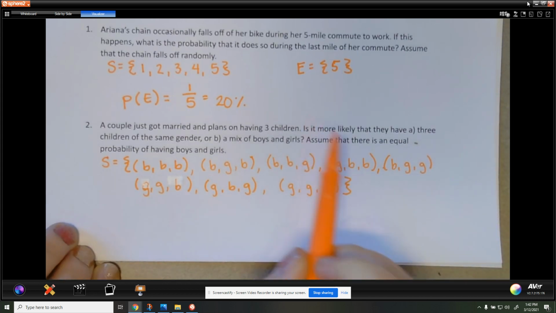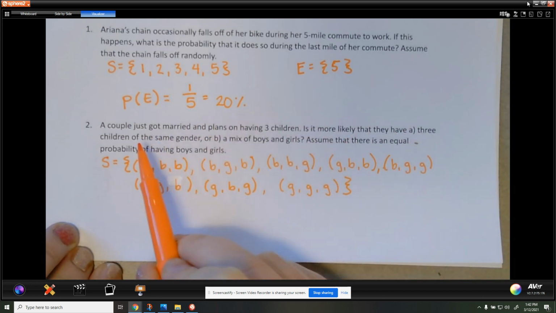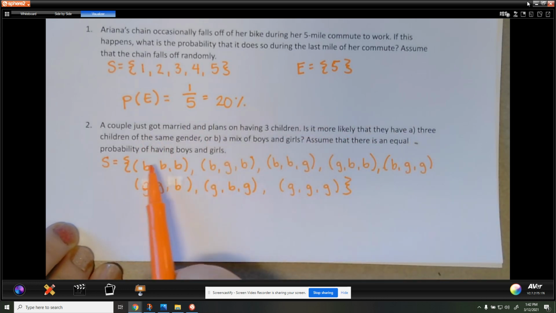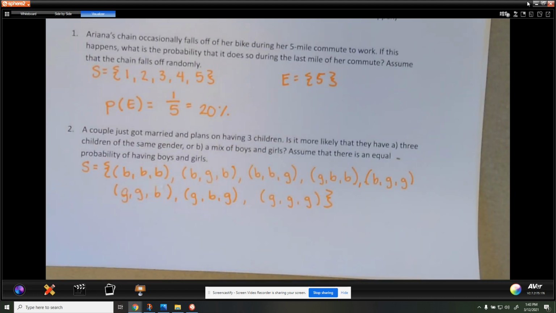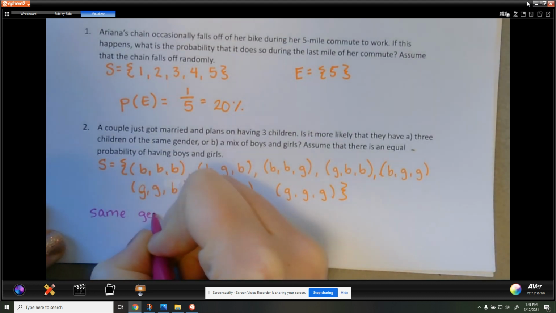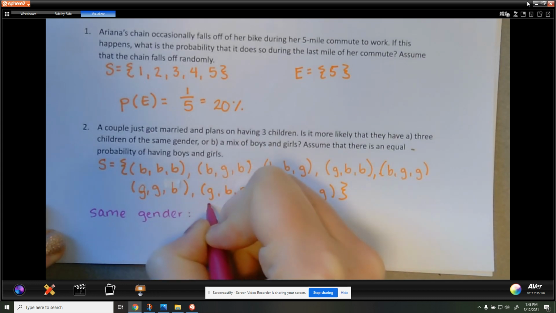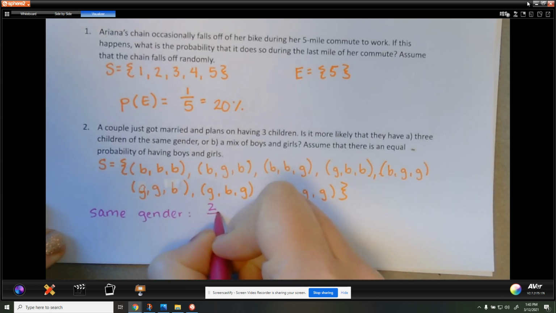Okay, so first one, is it more likely that they will have the same gender? So the only ones that have same gender are 2. So I'll grab a different color for this. Same gender. We have 2 possibilities out of 1, 2, 3, 4, 5, 6, 7, 8.